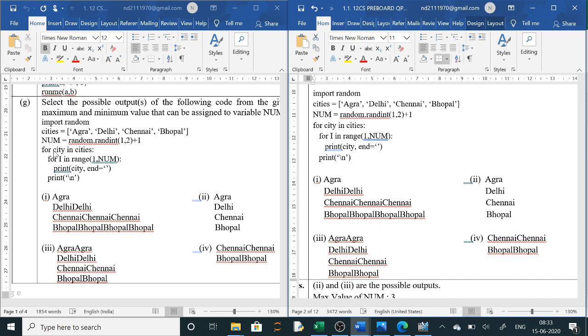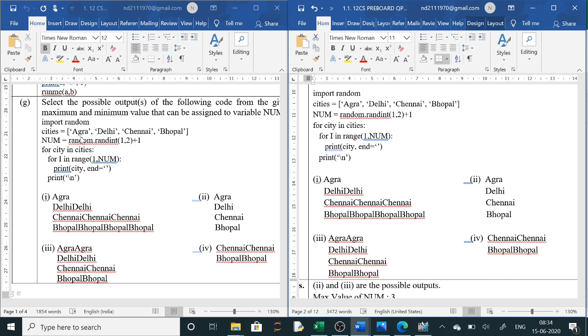So here city is Agra in the first case, and here it is from 1 to num. Num is 2 and 3. So here from 1 to 2 and 1 to 3. That means once or twice it will print, and it will print the same name. So either it will print Agra once or it will print Agra 2 times. Then second Delhi will come, same thing will happen in the second row. 1 time Delhi will come, 2 times Delhi will come. Clear? It is clear now?